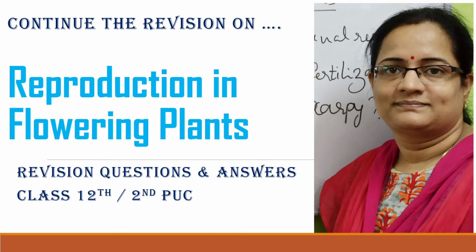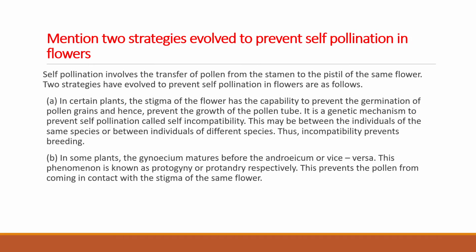Hi children, the continuation of reproduction in flowering plants, where I left off: cleistogamous flowers, chasmogamous flowers, cross pollination, self pollination. Is it possible? In which flowers, what kind? I have explained already. So, the same, the continuation. Mention two strategies evolved to prevent self pollination in flowers.